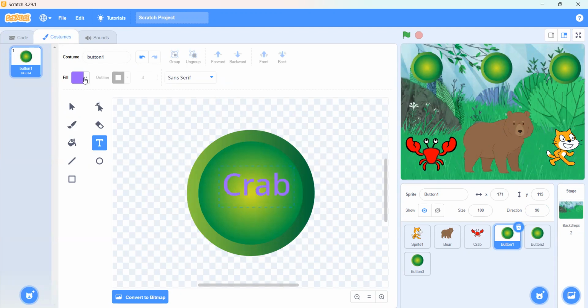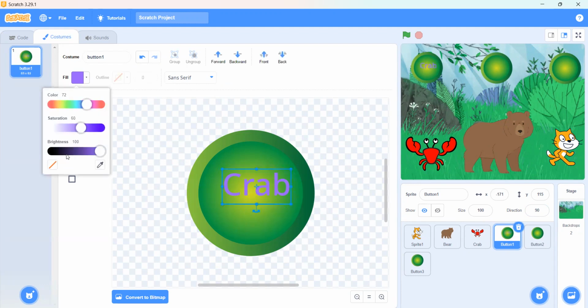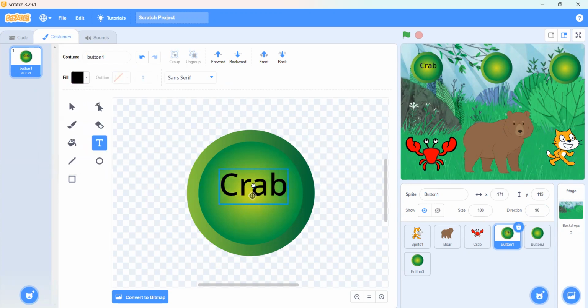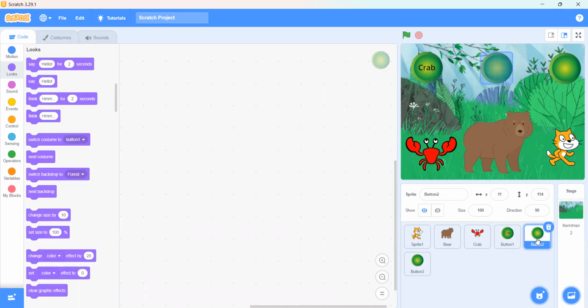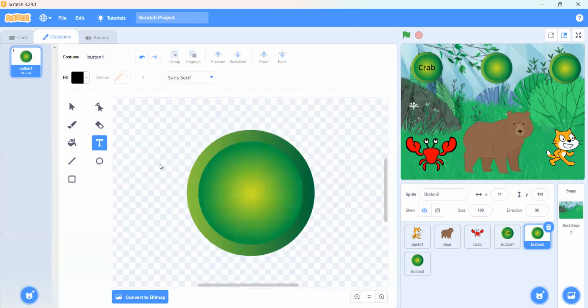Okay, we can change the text color here. Okay, we can write crab. And then in the next button, we can write bear.